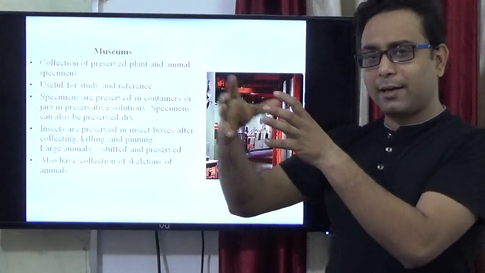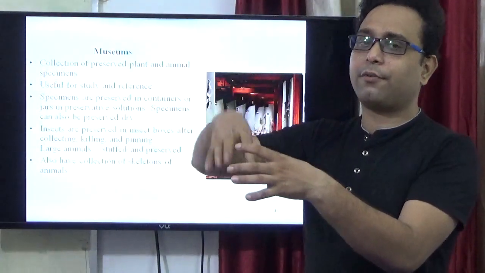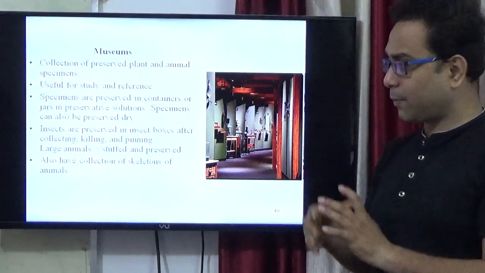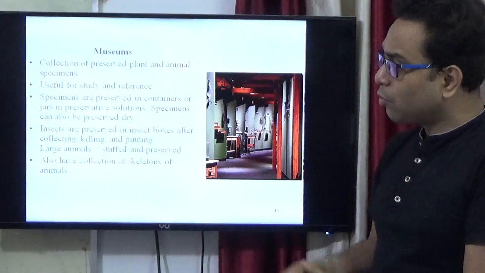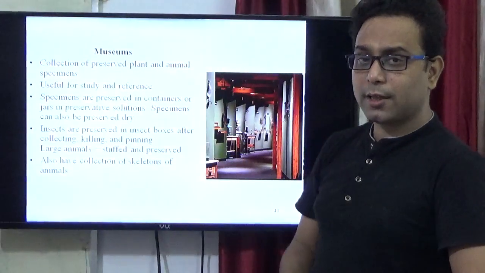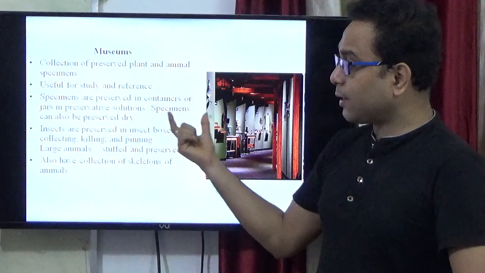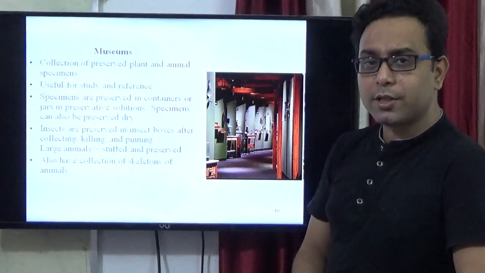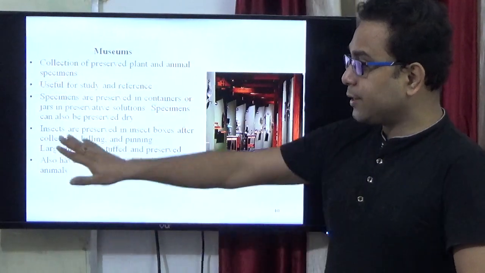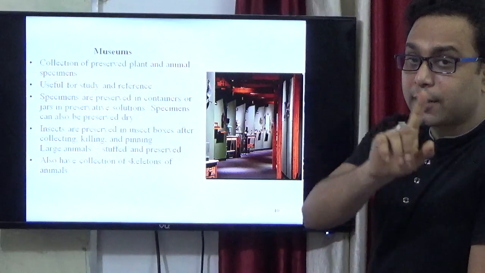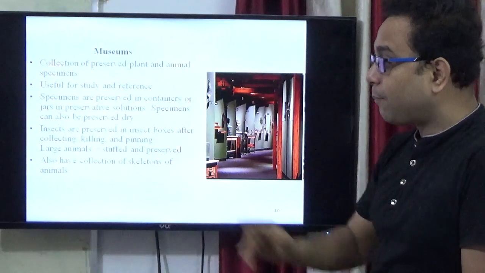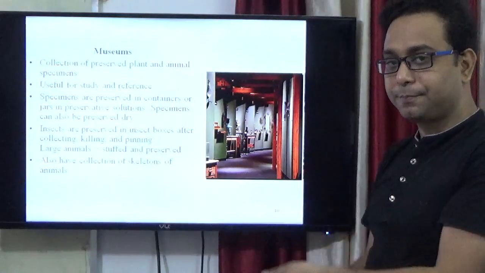Sometimes, as in a biological laboratory, specimens are preserved in formaldehyde solution. Here also there are specimens in containers, jars with preservative solution like formaldehyde. Specimens can also be preserved in dry condition, like insects. Insects are preserved in an insect box after collecting, killing and pinning. This is a different process by which insects are preserved.